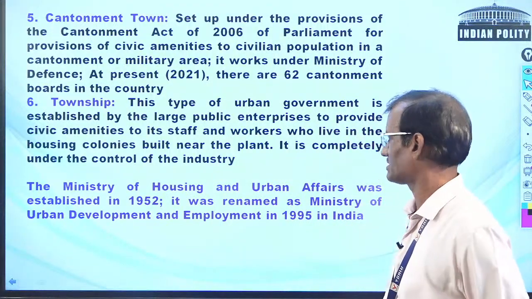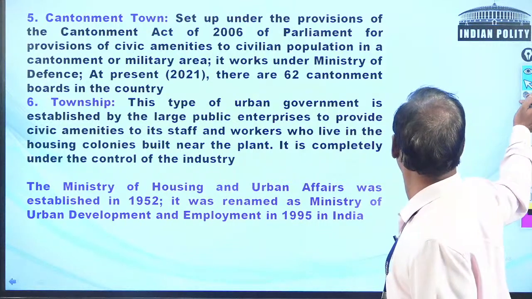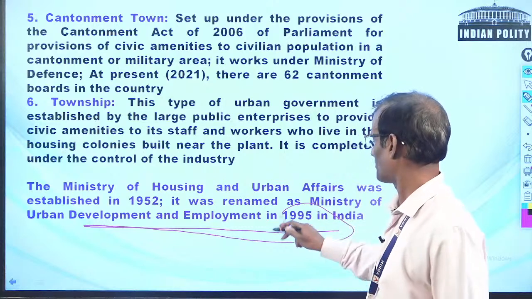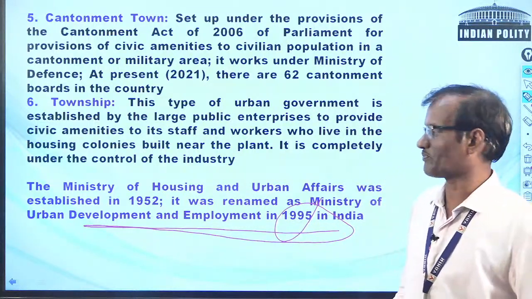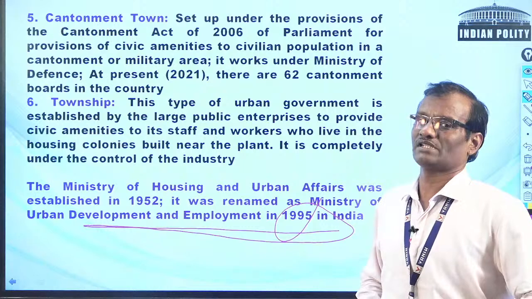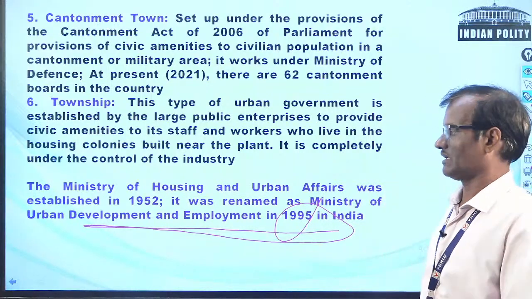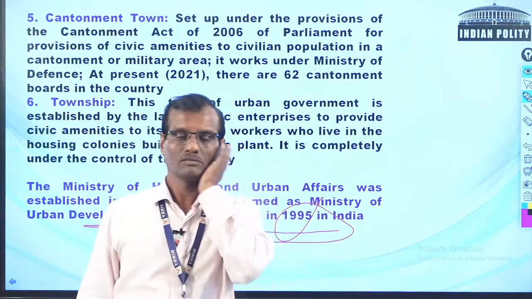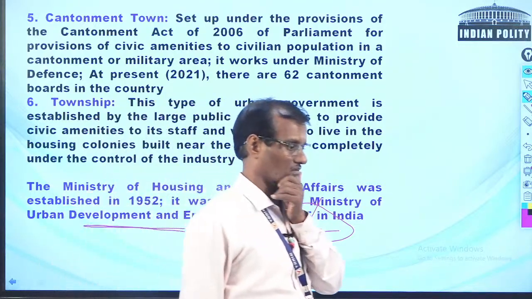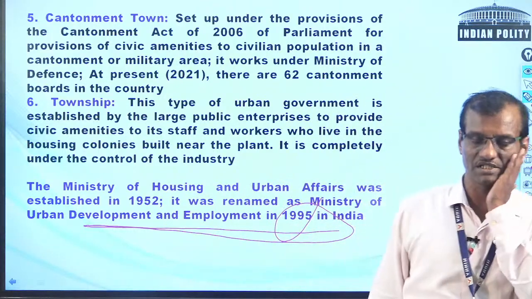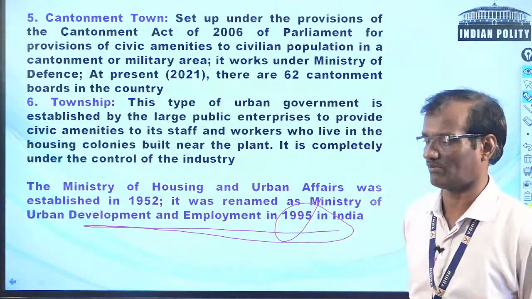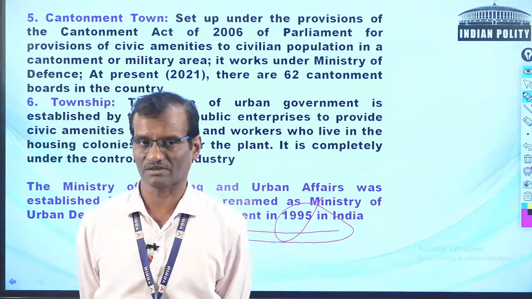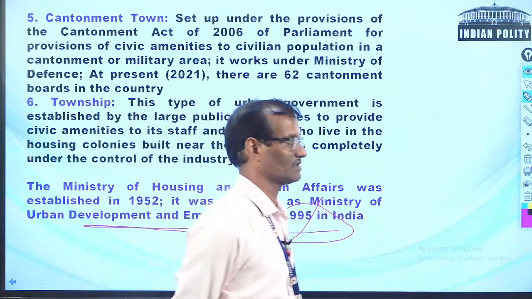It was renamed as Urban Local Self-Government, Urban Development and Employment in 1995 only. So it is the apex ministry with regards to administration and regulation of urban areas in India. And there was a need for constitutionalization of urban areas, so the 74th Amendment Act fulfilled the objectives, granted autonomous status or constitutional status to urban bodies.